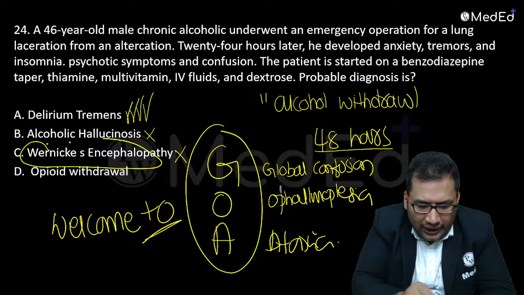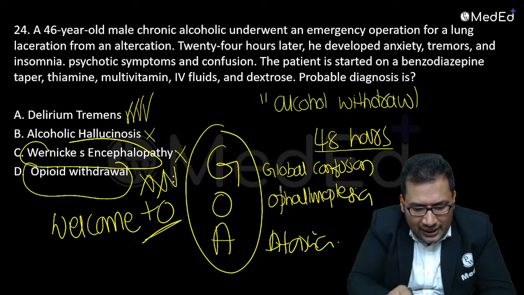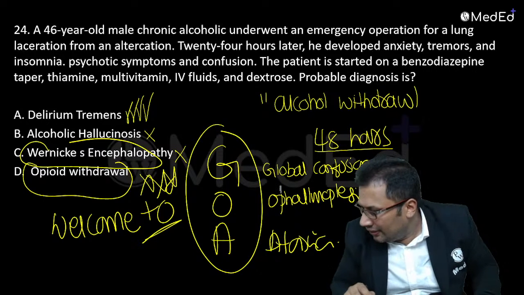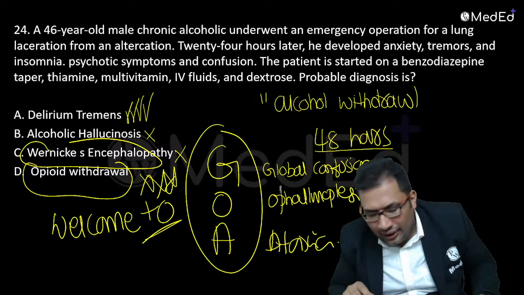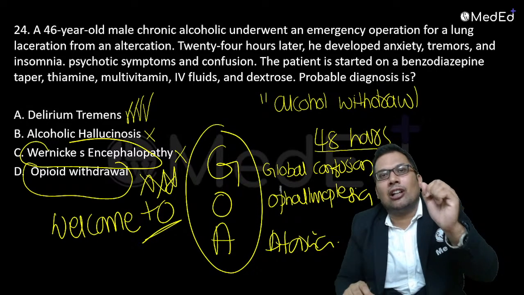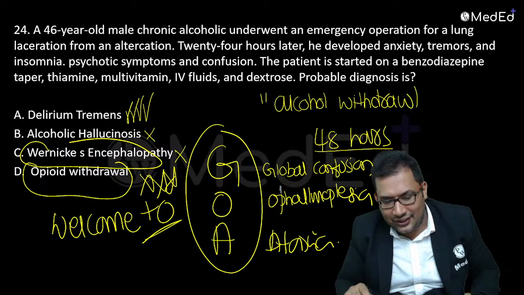Those are features of Wernicke, so it's not Wernicke. Opioid withdrawal, no. Opioid withdrawal has different signs and symptoms, and this is also chronic alcohol. What is the best answer? The answer is delirium tremens. Remember, welcome to Goa. Very commonly asked.